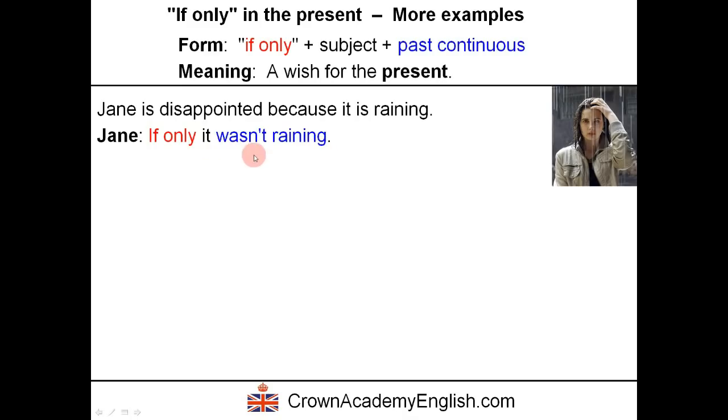Okay, it wasn't raining. So this is the past continuous form of rain. So it wasn't raining. It's a negative. And if we want to be very strict, we would use the subjunctive. If only it weren't raining. Okay.